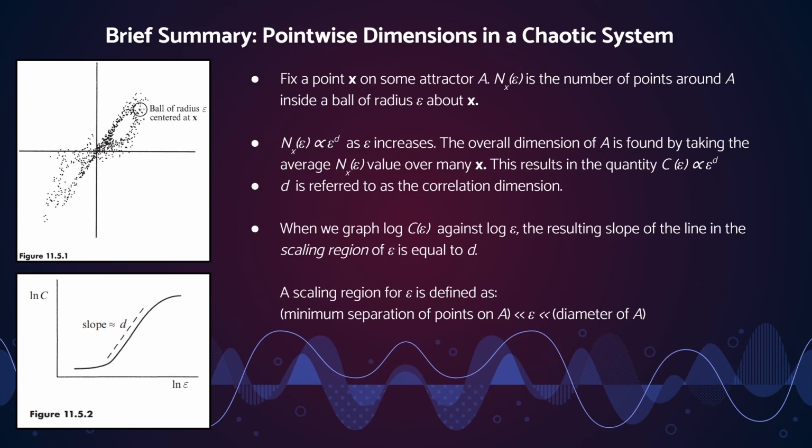That is when we get the scaling region with the constant slope. And as we make epsilon bigger and bigger, we get oversaturated with points, and then the use of epsilon bigger than that becomes obsolete. So we get our constant slope, and we call that d, which is the dimension of this strange attractor in question.